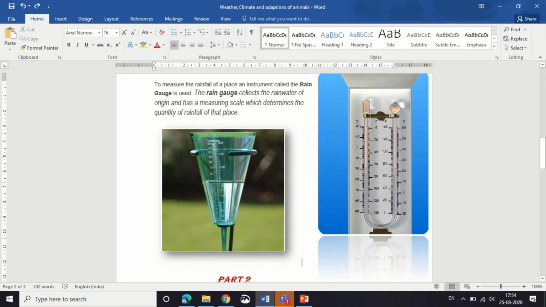Now I'm going to tell you how to make it. It's simple. You just need a big bottle, like a Coca-Cola bottle, and you cut it into the upper part and the lower part. The upper part has the cap, which you can cut off and keep tilted inside the lower part.